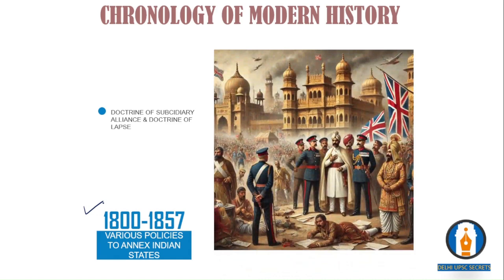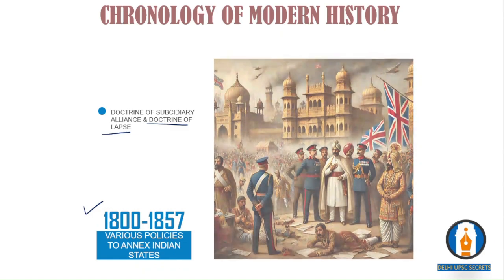So, whenever an Indian ruler died with no male successor in his kingdom, the kingdom of that particular king would be lapsed. It means it would come under Britain. British started exploiting more and more with the help of the doctrine of lapse. If a king dies without a male successor, the whole kingdom has to be surrendered to the British.